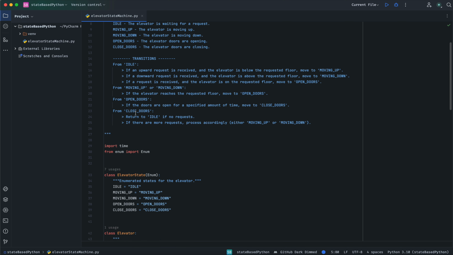Transitions. I won't go through them all, but from idle, if an upward request is received and the elevator is below the requested floor, move to the moving up state. So you get the idea. There are transitions here.